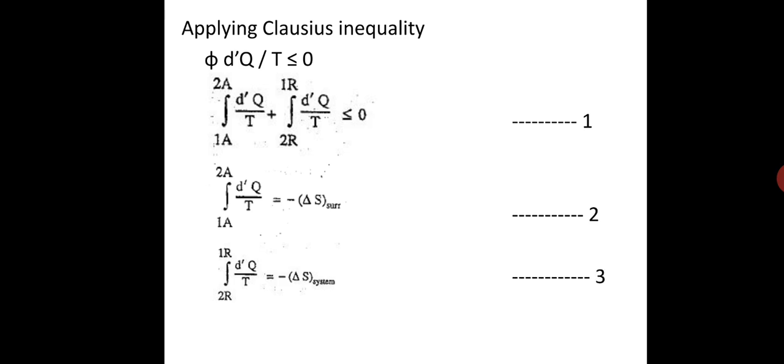Denote equation number 3. Above equation shows that entropy changes of the system and its surrounding, that is for universe, during any process between two equilibrium states, is always equal to or greater than 0. This is known as principle of increase of entropy. Now next,